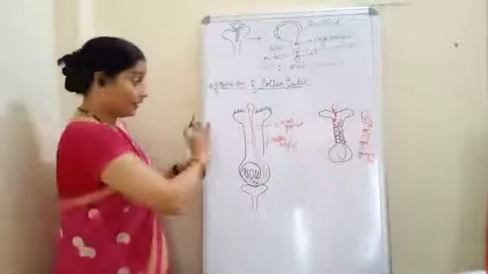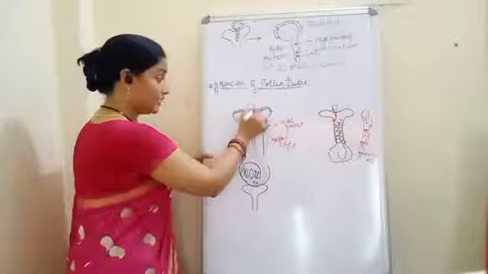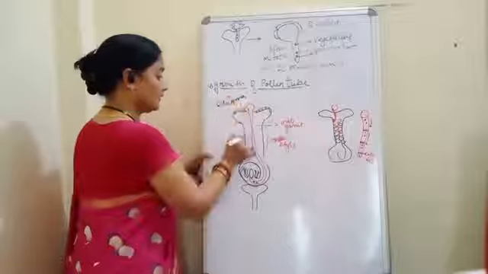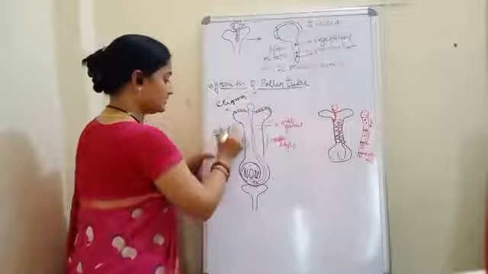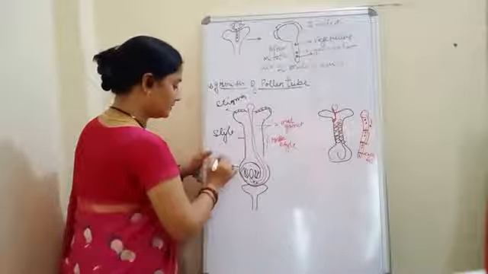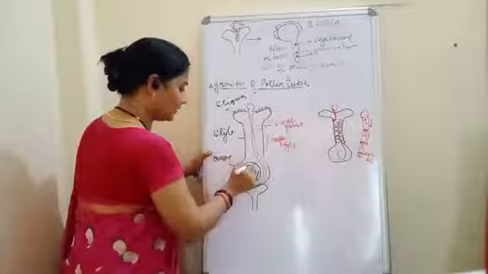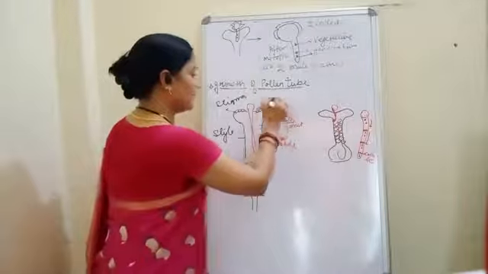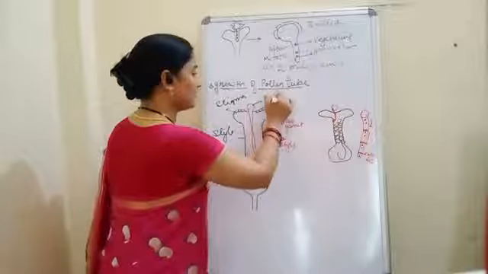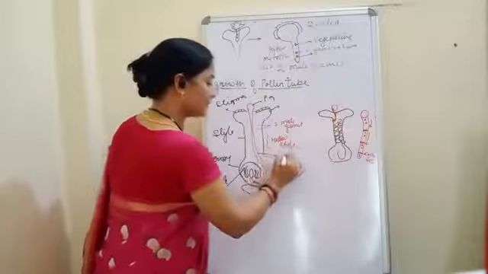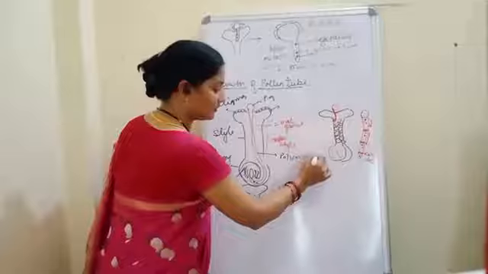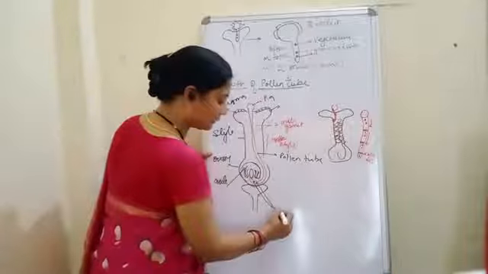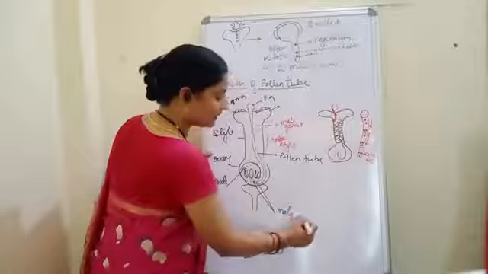Structures are clear, I think so, na? This is our stigma, this is style, this is ovary, this is ovule, epidermal cells, pollen grains, pollen tube, and these two are male gametes.